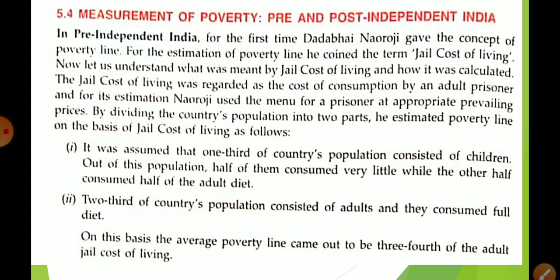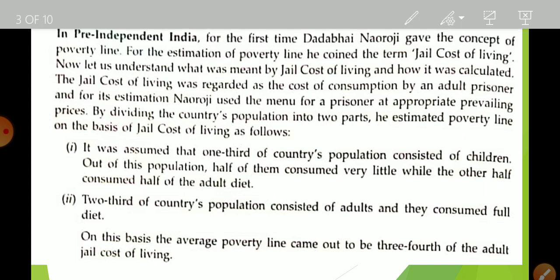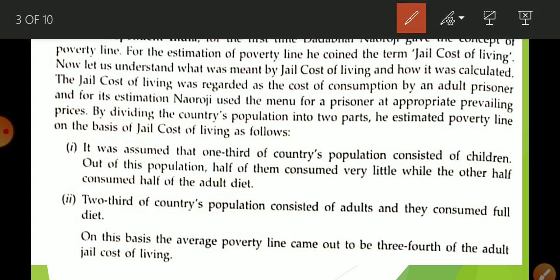Now here we are going to discuss the measurement of poverty. I had already told you, for measuring poverty we use the poverty line. The poverty line is that cutoff that divides poor and non-poor people. So in this heading we are going to discuss the measurement of poverty. Pre means during the British rule, post means after getting independence, that is, the Indian government. In pre-independent India, the first attempt was made by Dadabhai Naoroji. How did he estimate the poverty line? With the help of the jail cost of living.